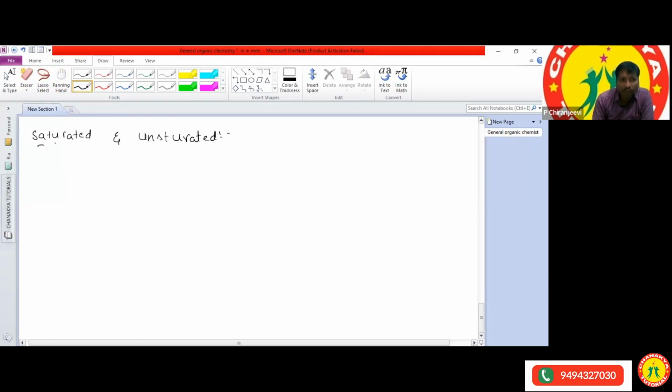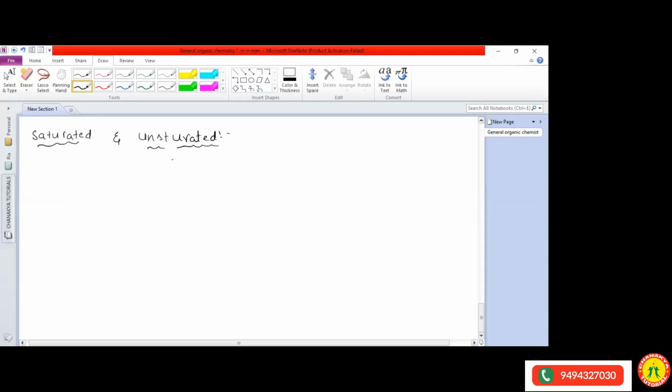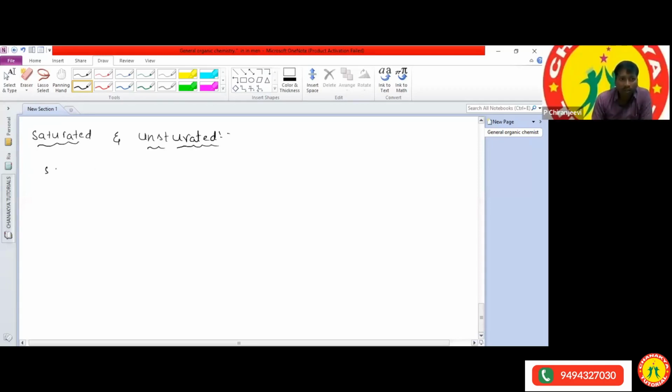Any one of them? Saturated having single bonds, unsaturated having double bond and multiple bonds, sir. Okay, so saturated means if the carbon is having single bonding, that we can call as a saturated. And unsaturated means the compounds containing carbon multiple bonds, either it may be double bond or triple bond.